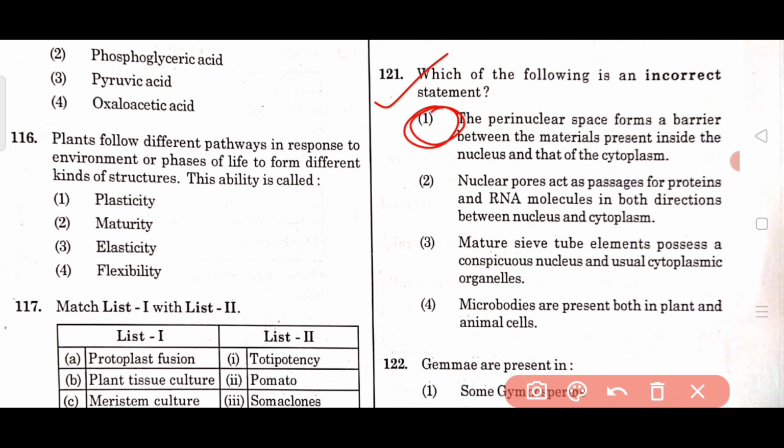Then nuclear pore acts as passage for protein and RNA molecule in both direction between nucleus and cytoplasm. This one is also correct. Then microbodies are present both in plant and animal. This one is also correct. But mature sieve tube element possesses a conspicuous nucleus and usual cytoplasmic organelle. This is the wrong statement, so it is incorrect. The right answer for 121 is option number 3.